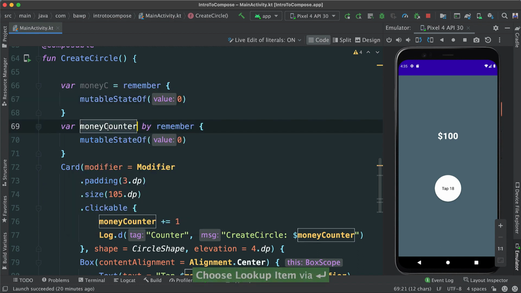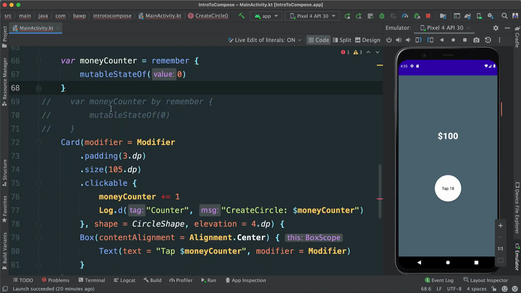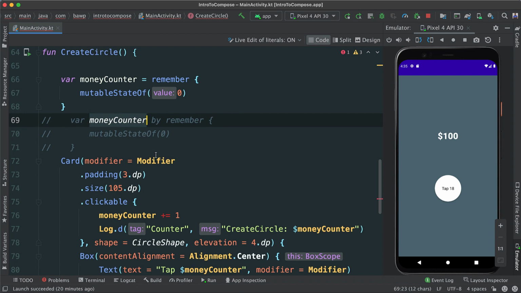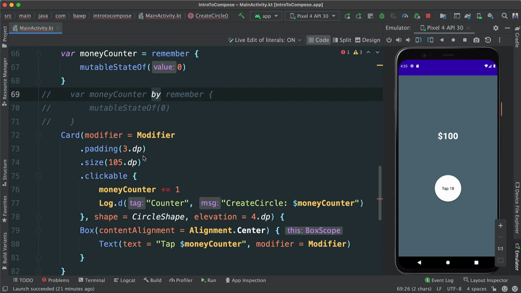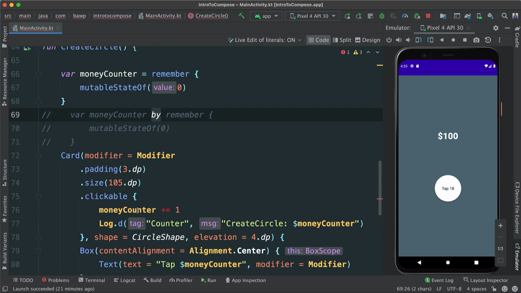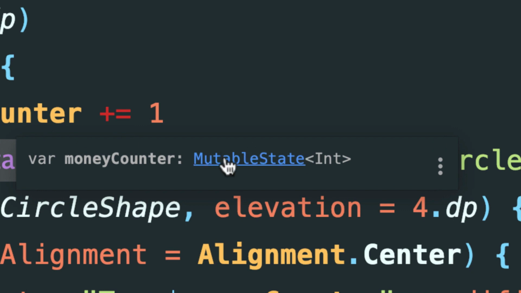Now if I change the whole thing, let's just use that one. Let's comment out this money counter there. You will see that we have a problem. The reason why is because the way we have created this variable here, money counter, now we're not using the delegate by here. It works, but we have to change a few things because now this money counter is not going to work, because it's just a mutable state.